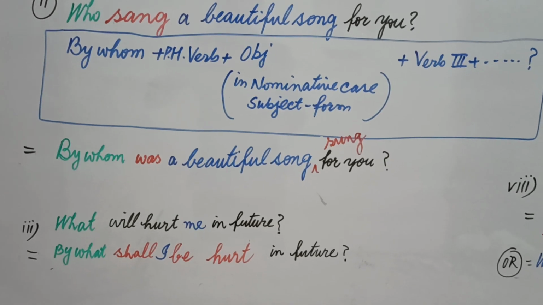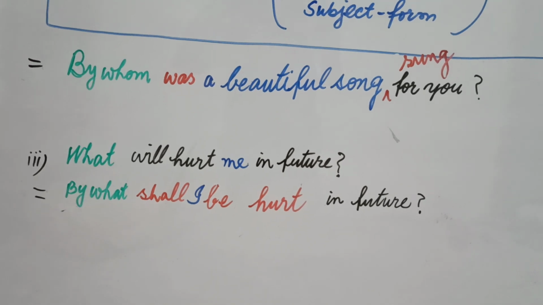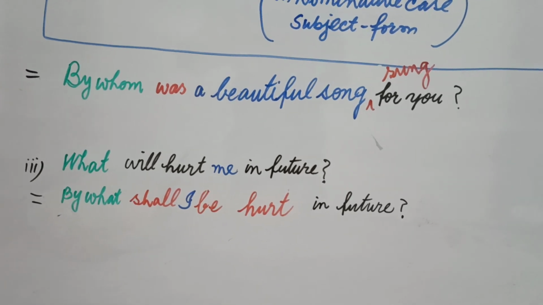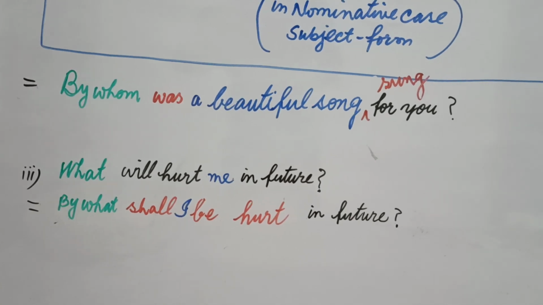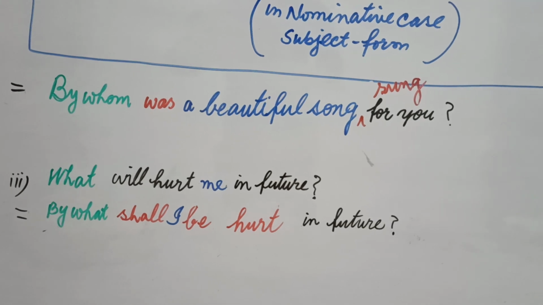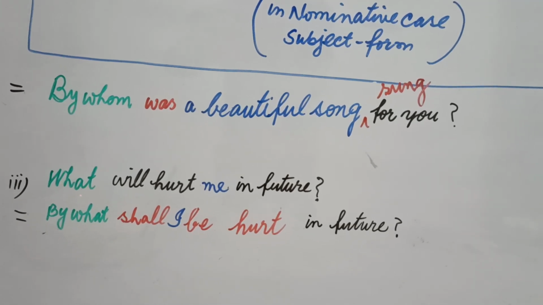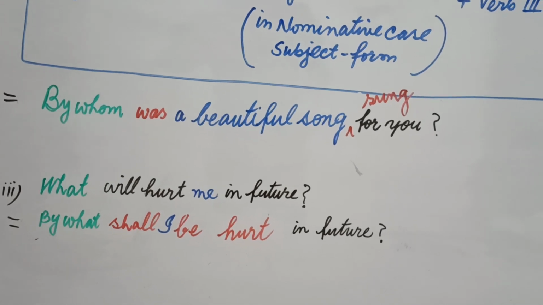In the same way, what is changed into by what, meaning there is no change in the form of what. What is the subject. The subject is the word that is used before the helping verb. So the word what used here in green color is your subject. What will hurt me in future means by what?